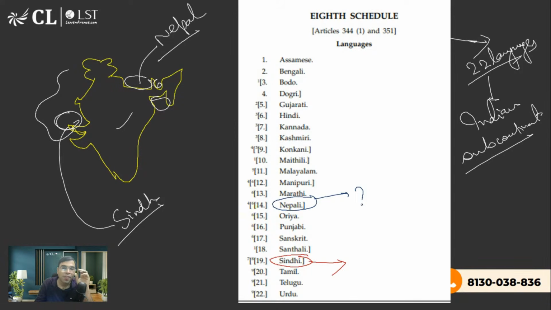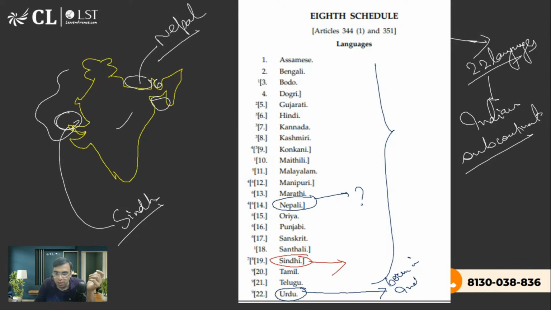Now, English is not mentioned here because this is not an Indian origin language. Similarly, Arabic is not mentioned, but Urdu is mentioned. Why? Because the Urdu language was born in India, around Uttar Pradesh, in the West Uttar Pradesh region. Hai na? This was formed as a result of a mixture of Hindi, Arabic, Persian, Sanskrit, English, many other languages. And that's why this is also an Indian language.